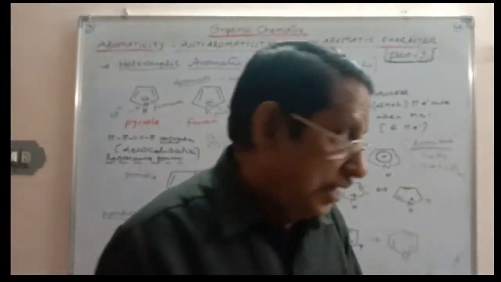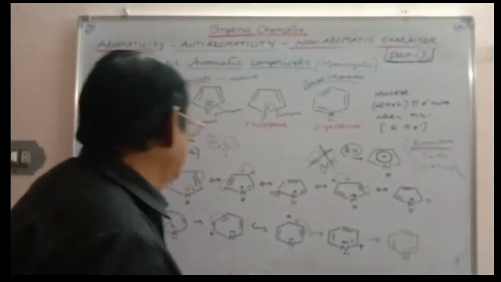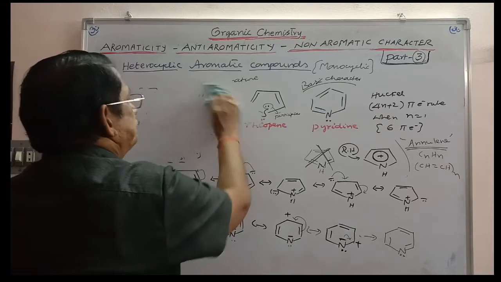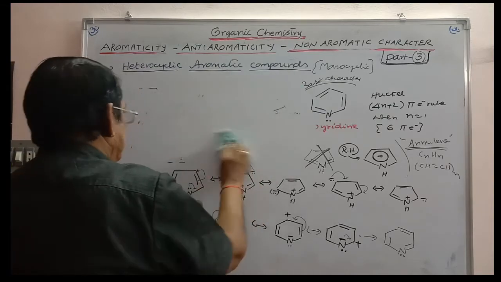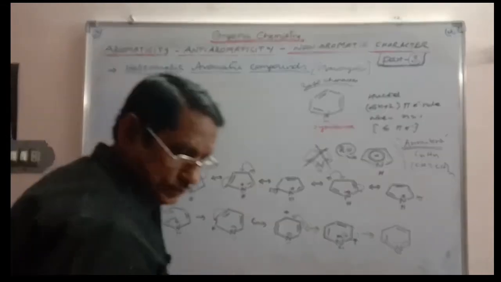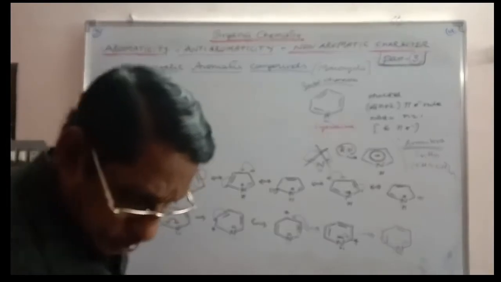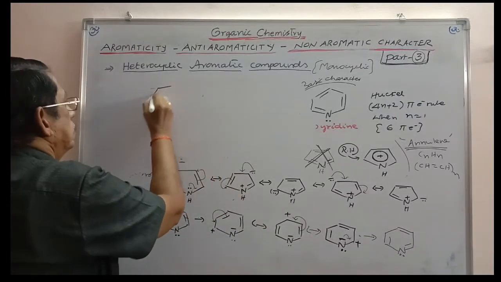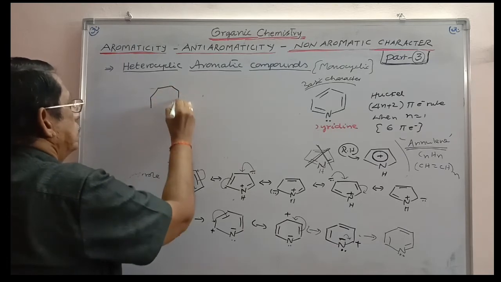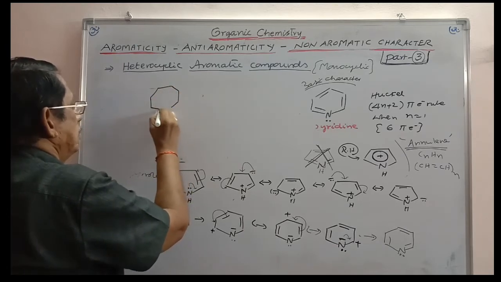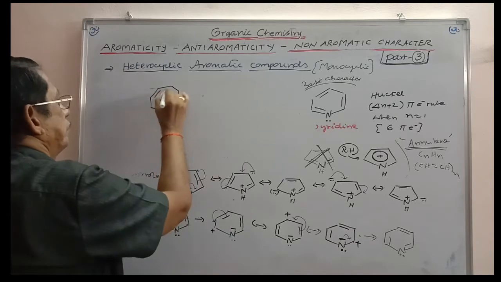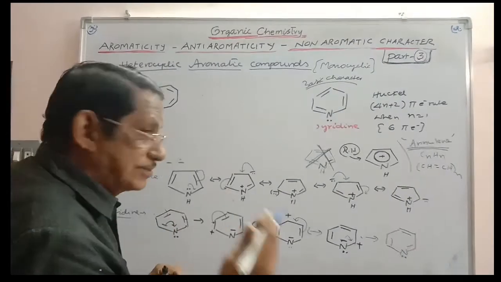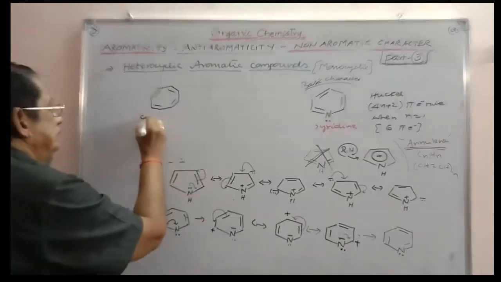Previously, I also mentioned one point about planarity. That is reminding you at this time. This is also a very important bit. This is cyclooctatetraene.